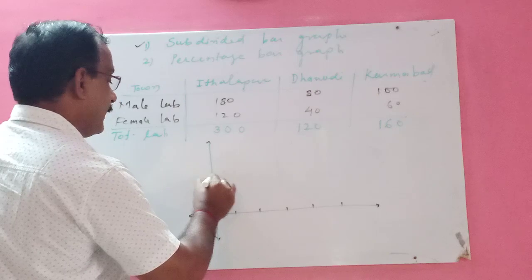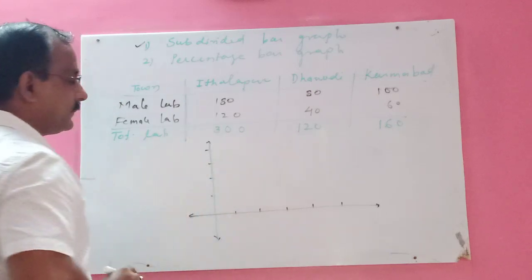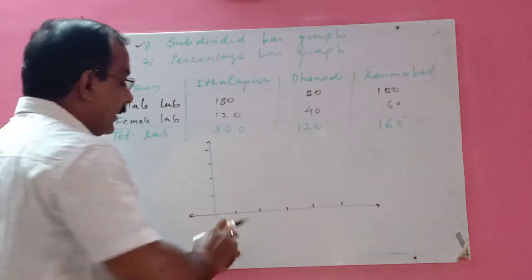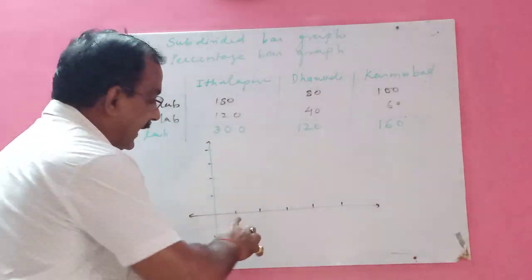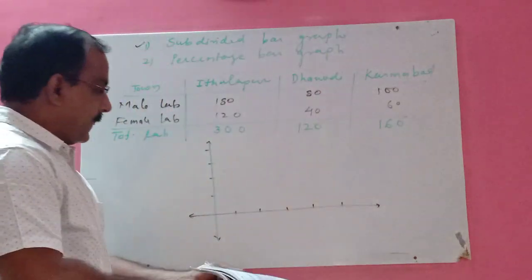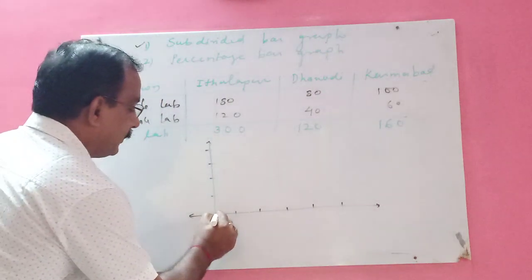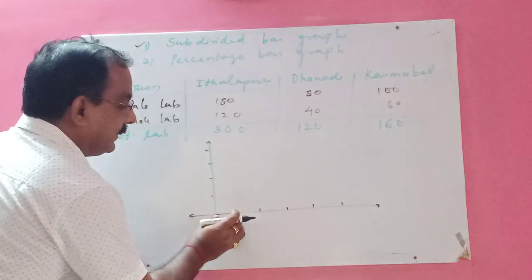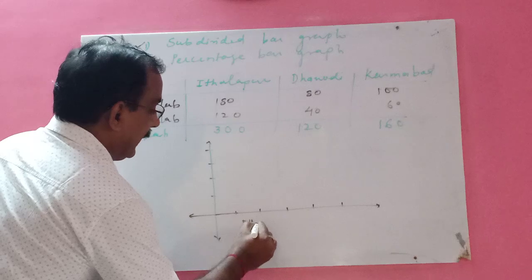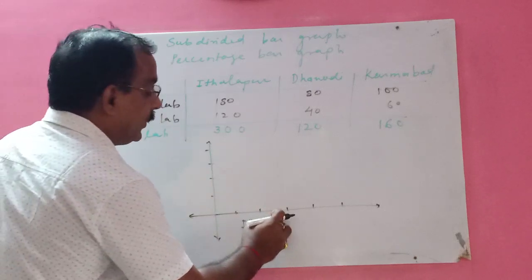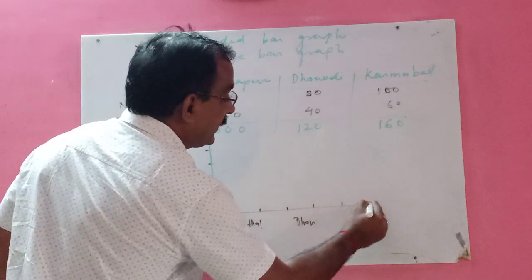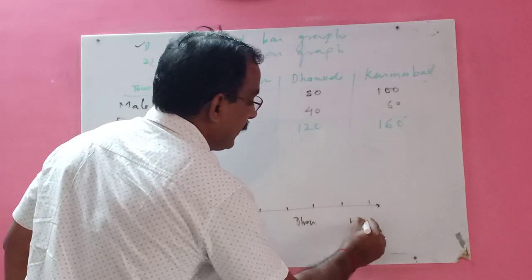Now on the x-axis you will take the name of the town. So put a 1 centimeter gap and write down here Italpur, in short. Again make a 1 centimeter gap and write the second one. Again make a gap and write the third one.